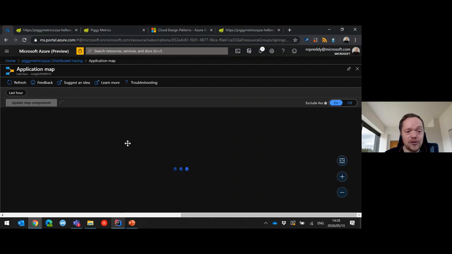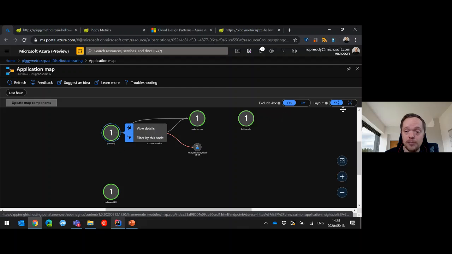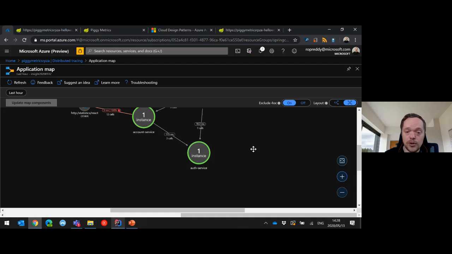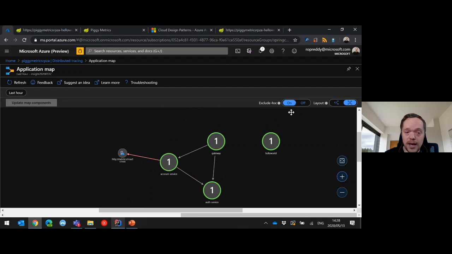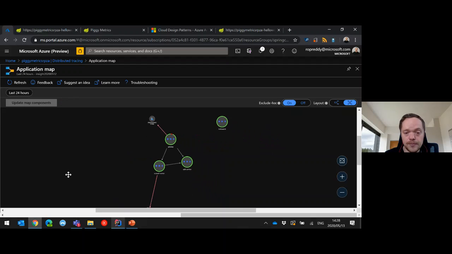And what you'll notice here, this is just opening, is that I get a full application map of all my services. Let's zoom in here. All my services, my errors, and not just the last hour. I can actually go back all the way to the last 24 hours.